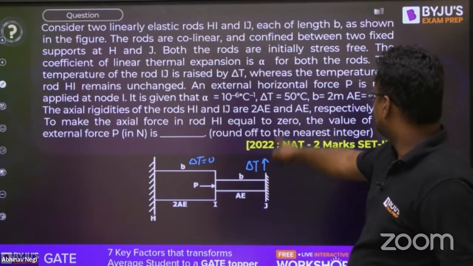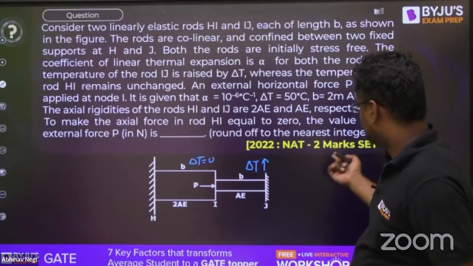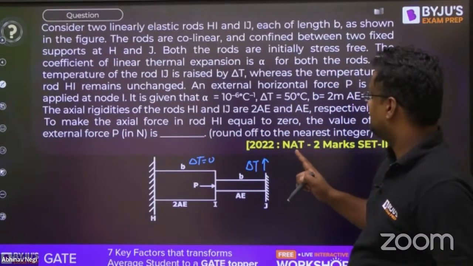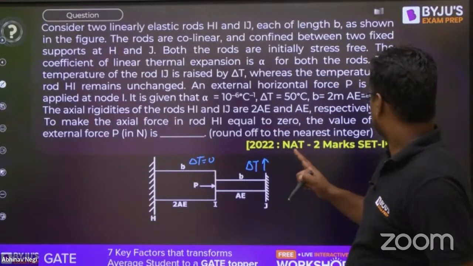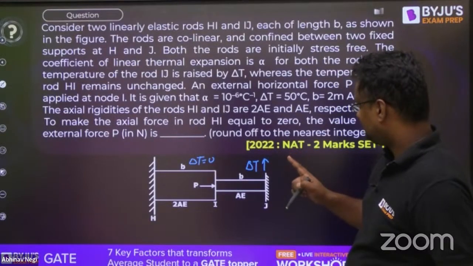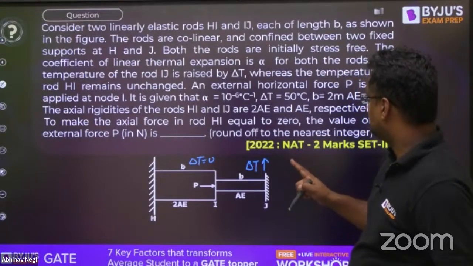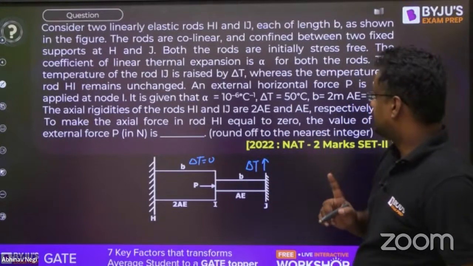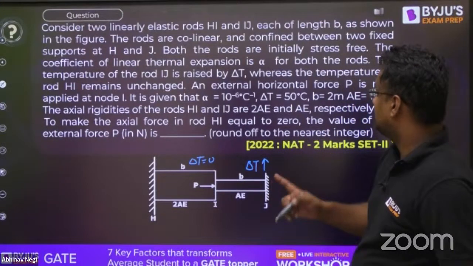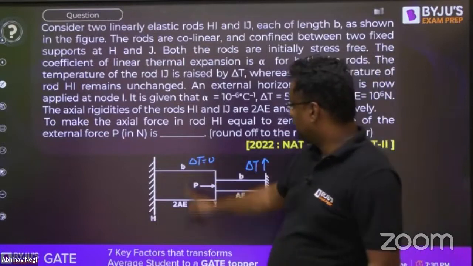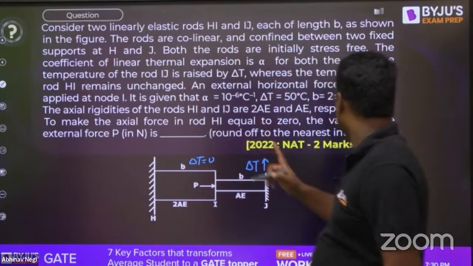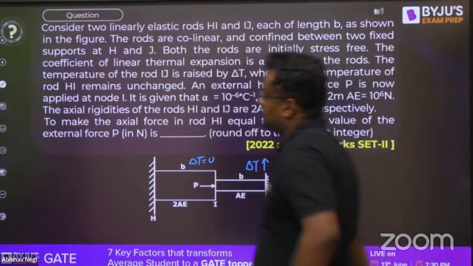Alpha, delta T and B are given. B is 2 meter, and A is 10^6 Newton. The axial rigidities of HI and IJ are 2AE and AE respectively. To make the axial force in HI equal to 0, so that no force is coming, the value of the external force P is required.